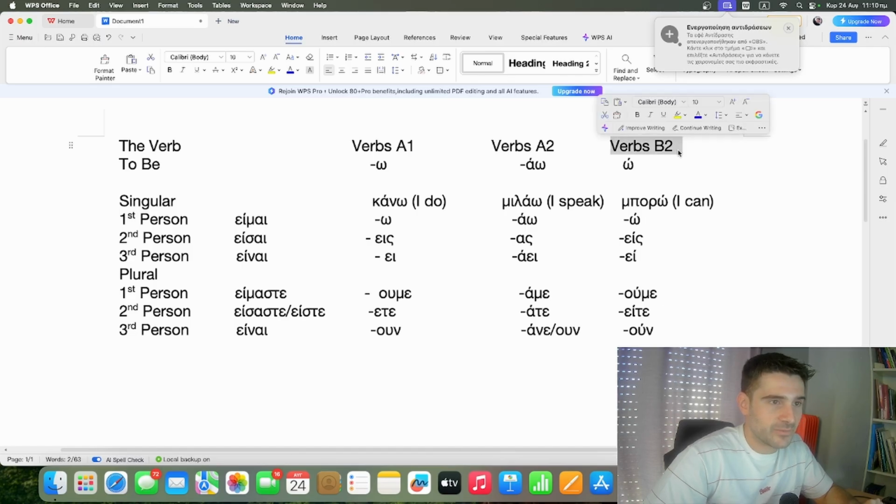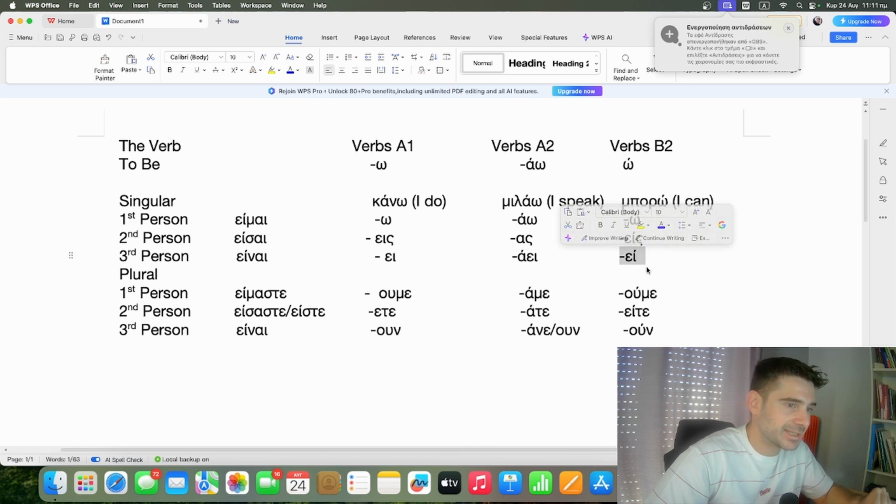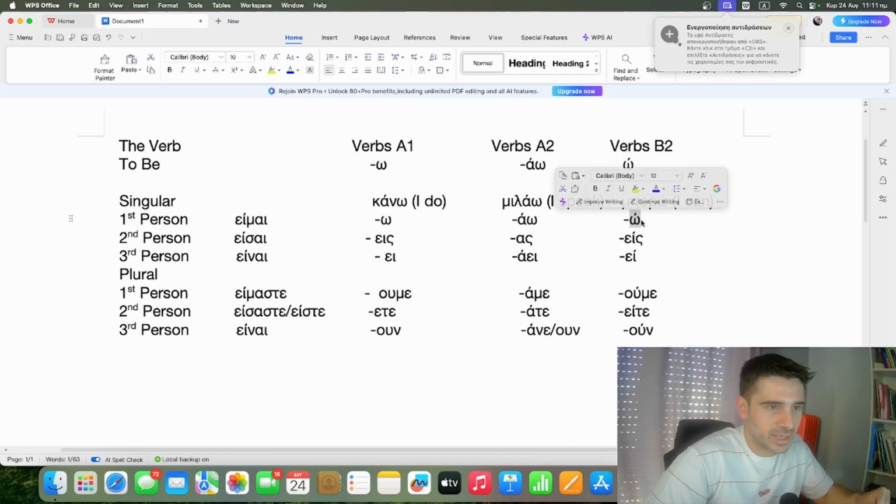And now we'll see the verbs that belong to the category B2, and they are those who have the word ending omega but with tonos above the last vowel. So one example is the verb μπορώ, which means I can. So μπορώ, I can. Μπορείς, you can. Μπορεί, he, she, it can. Μπορούμε, we can. Μπορείτε, you can. And μπορούν, they can. The difference with the A1 verbs here is obviously the stress above the last vowel, and also here on the second person plural, which on A1 is ete, but here is ite.